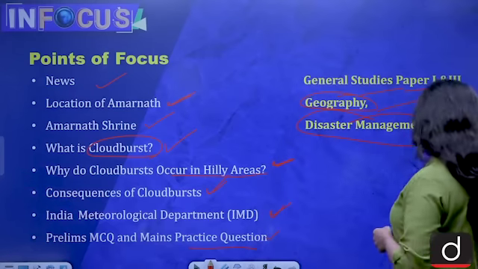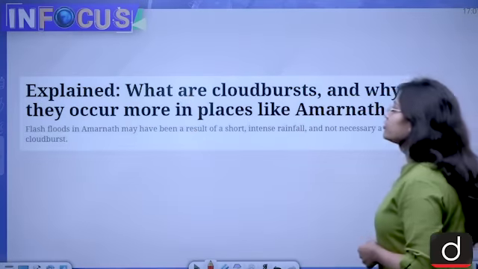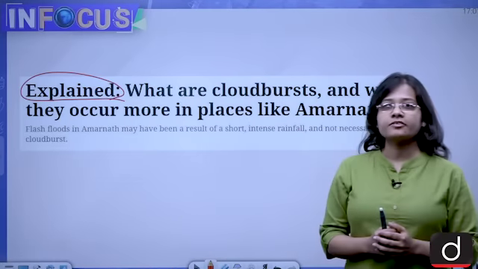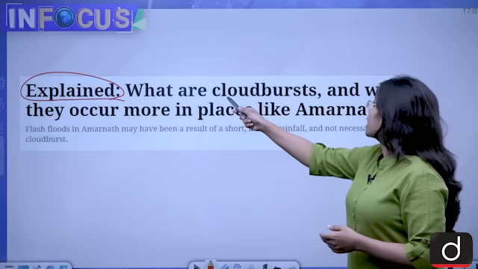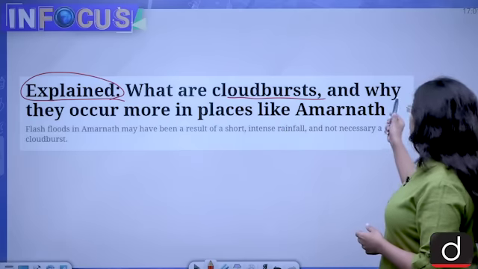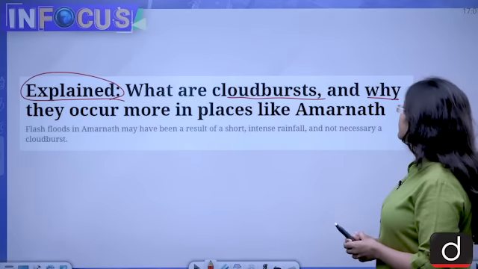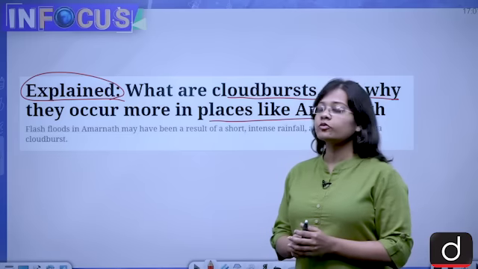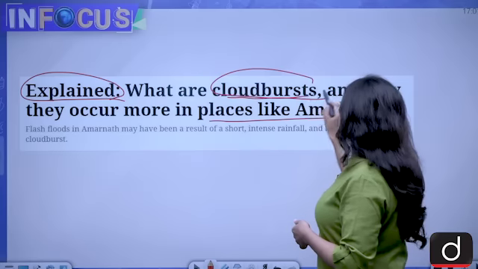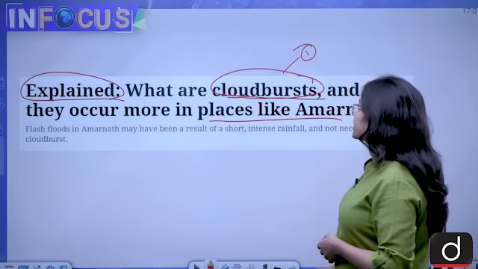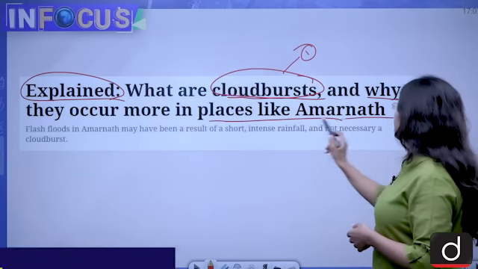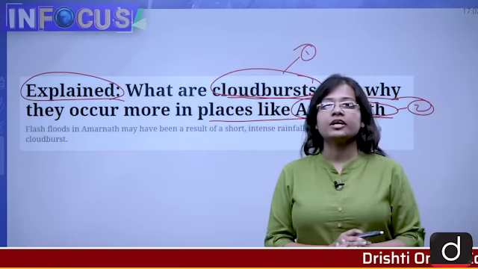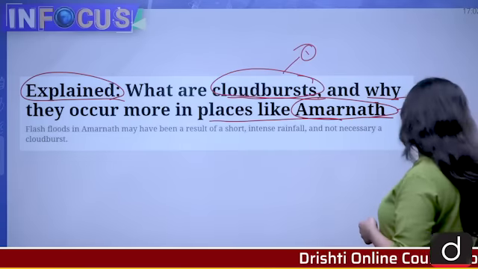Let's see the news. This news has been taken from the explained section of Indian Express, and it reads: what are cloudbursts and why do they occur more in places like Amarnath? So the central idea of this news is, first, what is cloudburst, and second, why they occur in places like Amarnath, meaning why they occur in hilly areas. The hilly places are more prone to cloudburst.